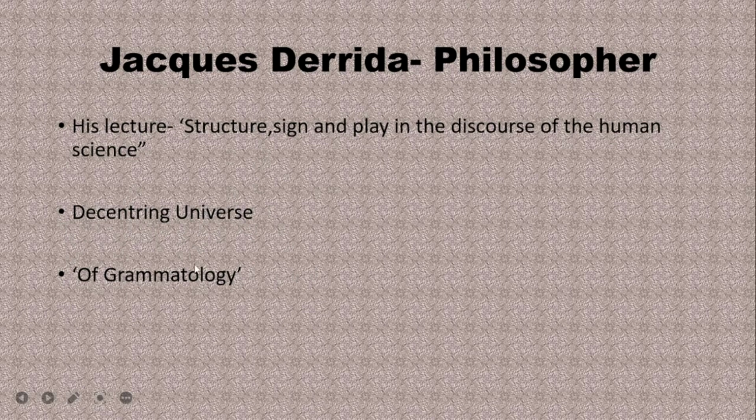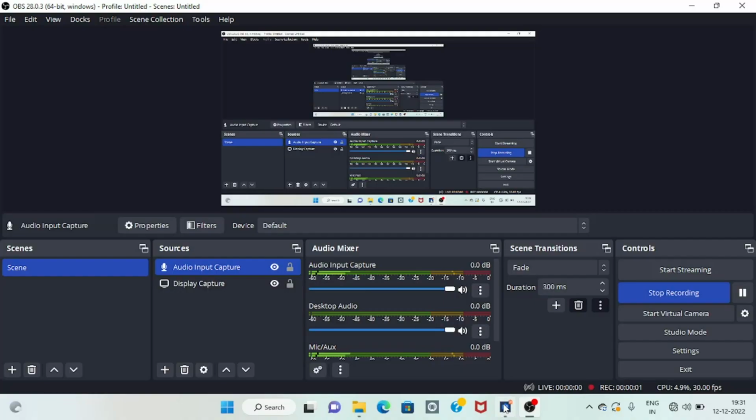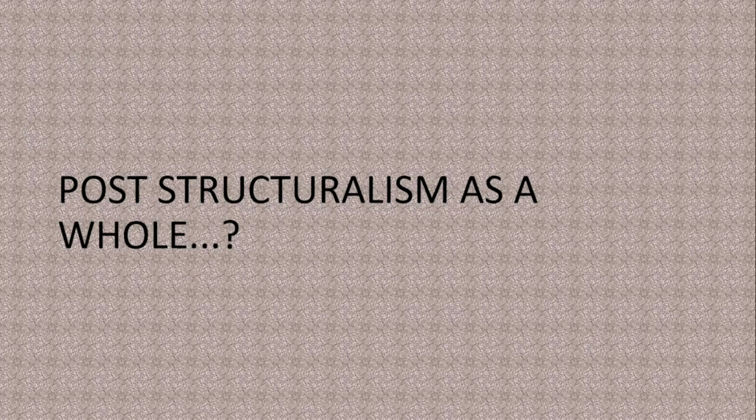Then his most important book is called Of Grammatology. In that, what he says is there is nothing outside the text. Okay, deconstruction happens within the text itself. This book is always about post-structuralism as a whole. So what a post-structuralist's task or method is, is to do a deconstructive reading. They try to deconstruct the text. How they deconstruct is by reading against the grain, or reading against the text itself. By that, they try to reveal the unconscious meaning that is hidden in the text.